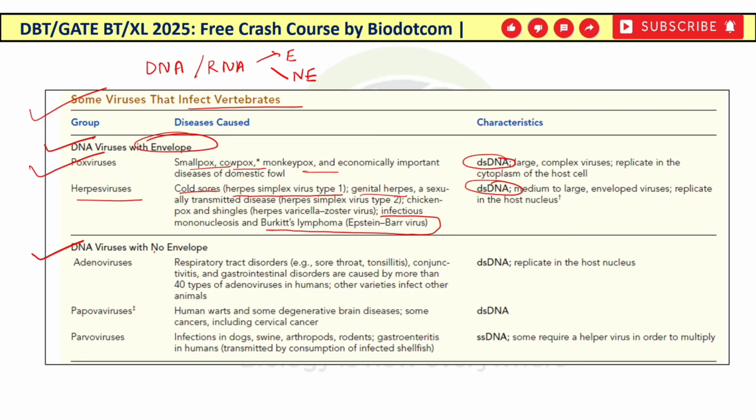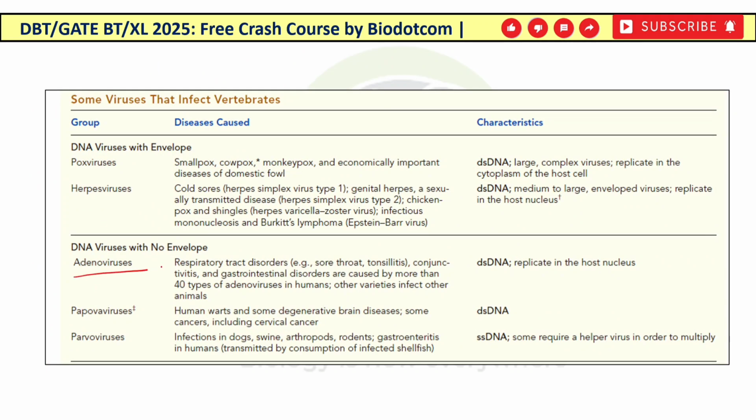Now DNA viruses that do not possess any envelope, like adenoviruses, papovaviruses, and parvoviruses. These adenoviruses have double-stranded DNA. Papovavirus also has double-stranded DNA, but parvovirus has single-stranded DNA. So always the examiner will ask you the odd one out, like the parvovirus. Parvovirus is a single-stranded DNA virus which requires a helper virus in order to multiply. Papovavirus, what do they cause? They cause human warts and some degenerative brain diseases, some kinds of cancer, including cervical cancer.